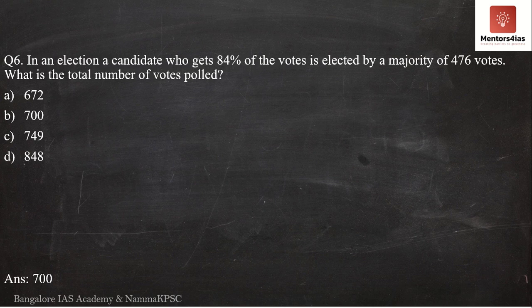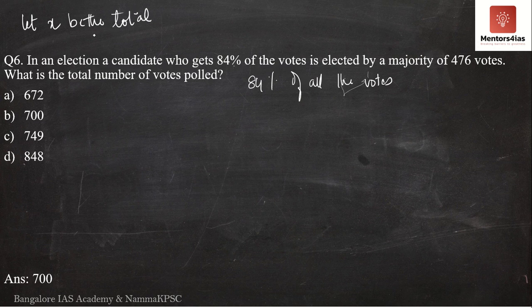Now what the question is saying is, one candidate gets 84% of all the votes. I am going to assume let X be the total votes that were cast. Now 84% of the votes were gained by one single candidate.